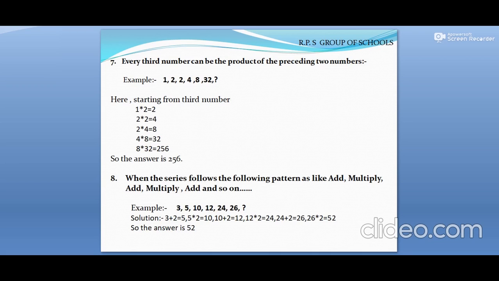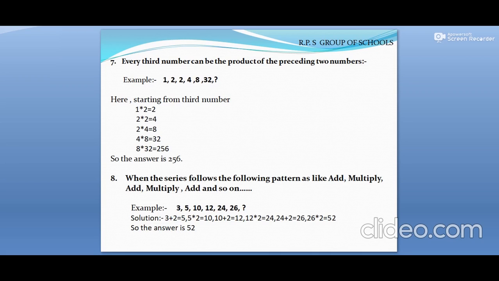Let us see what we have in point number 8. In point number 8, the series follows the pattern add, multiply, add, multiply. That means in the first step we need to add, in the second step we need to multiply, and so on. Let us understand it. The example is 3, 5, 10, 12, 24, 26, and the next number we need to find. Let us see how we can get to the answer.